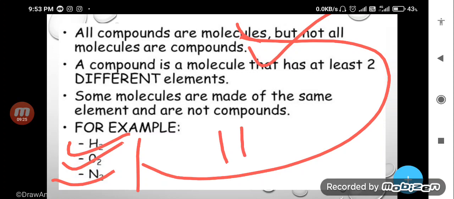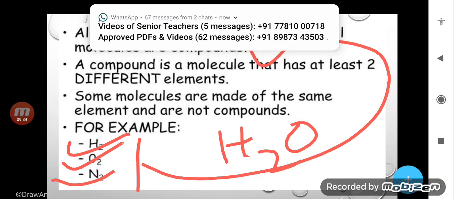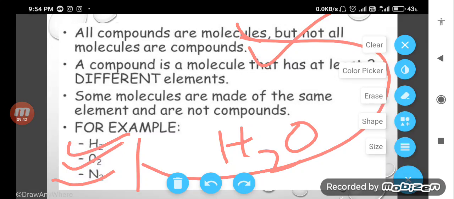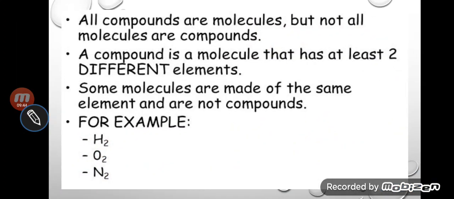But H2O, you can say both, it is a molecule also, it is a compound also. A compound can be a molecule, but a molecule cannot be a compound. Here it is very clear: a compound is a molecule that has at least two different elements.